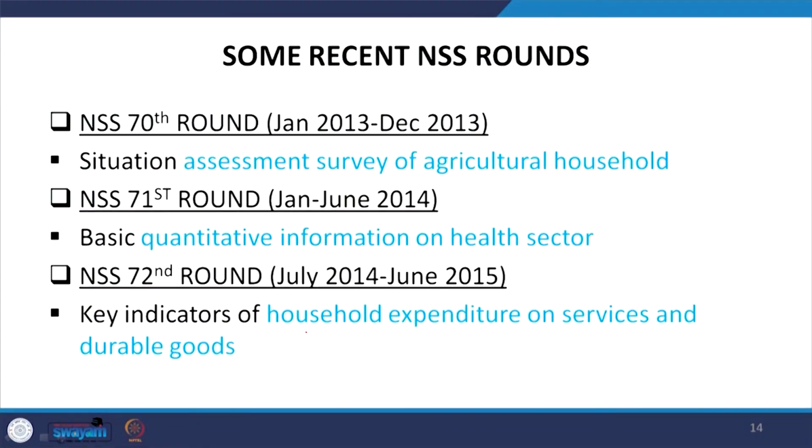Now, these are some of the recent NSS rounds conducted in India. We are discussing recent rounds, not the previous ones. You can go through that website and track all previous rounds. From the 70th round, that is January to December 2013, it covers the situational assessment survey of agricultural households.